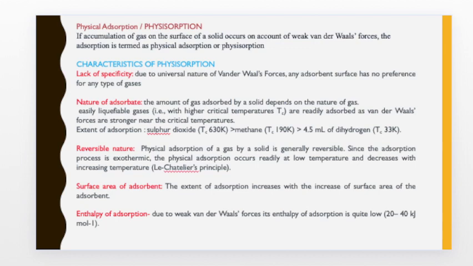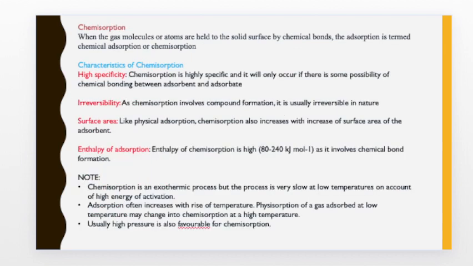Now coming to the next type of adsorption, that is chemisorption or chemical adsorption. Here chemical bonds form between the adsorbate and the adsorbent, and the type of adsorption is called chemical adsorption or chemisorption.